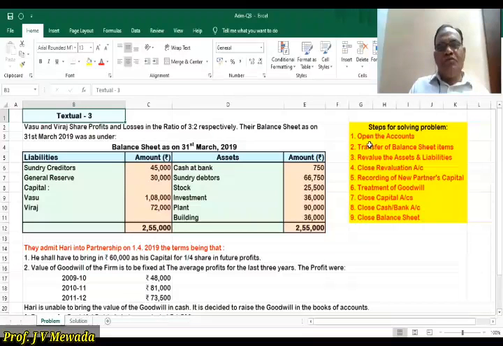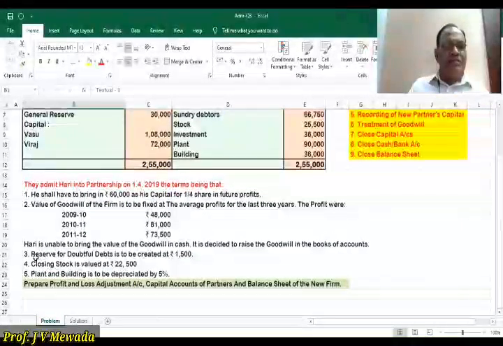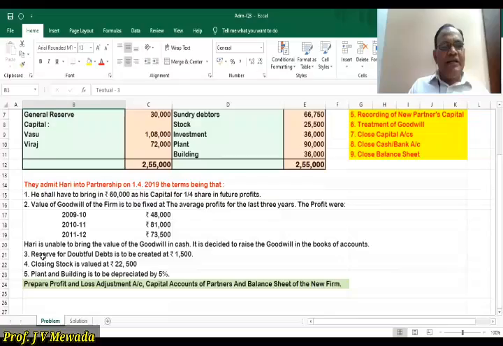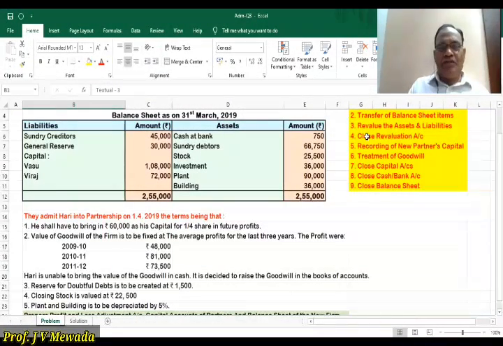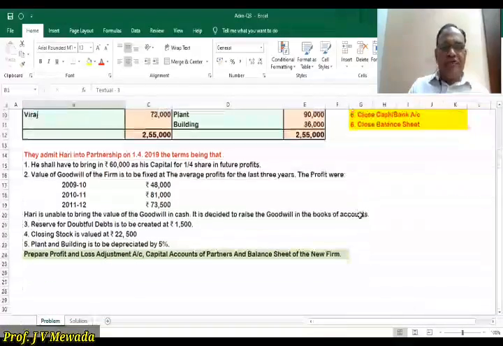As usual, we are going to open the accounts, then we are going to transfer the balance sheet items, liability side, asset side, then we will revalue the assets and liabilities. So we will do adjustment number 3, 4 and 5. They are regarding the revaluation of assets and liabilities. Then we will close the revaluation account. Recording of new partner's capital. So the capital is 60,000 that we are going to record. Treatment of goodwill that we will do as per the adjustment number 2. And close capital account, close cash and bank account and balance sheet that we'll do as usual.